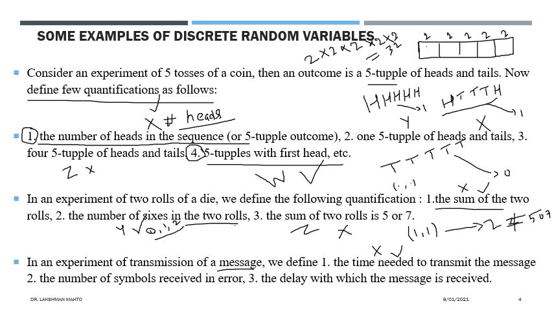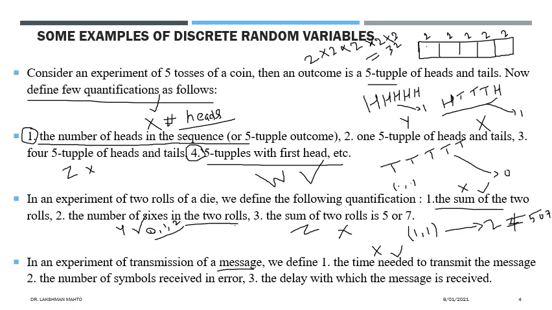Time needed is defined with respect to every message. If some message is not sent, then the time will be assigned infinite or something like that, meaning after several hours it will be sent. And another quantification we are defining is the number of symbols received in error.